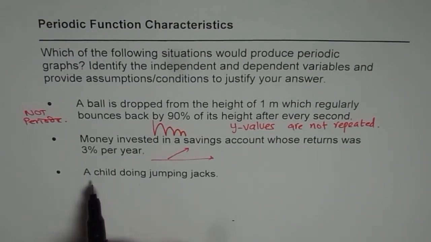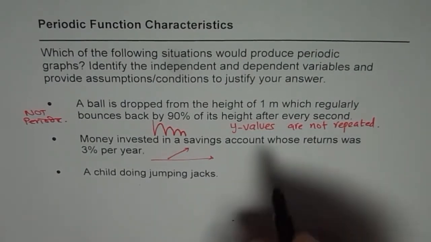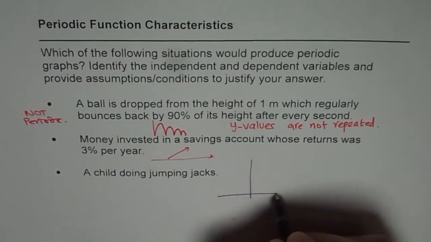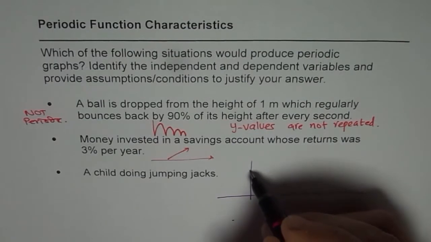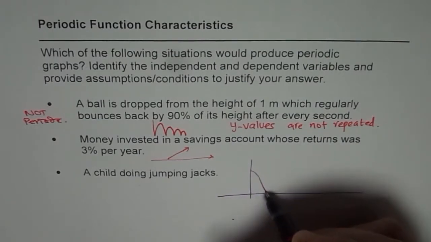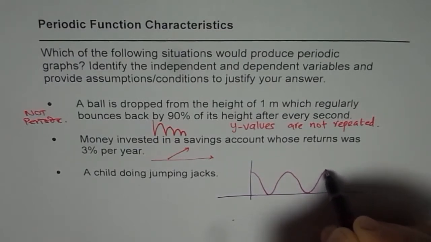The third one is a child doing jumping jacks. Now this could be periodic. For example, if we assume that always the child attains the same height, let us say, right? So if the child attains the same height, in that case it could be periodic.